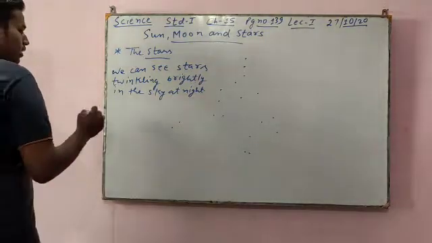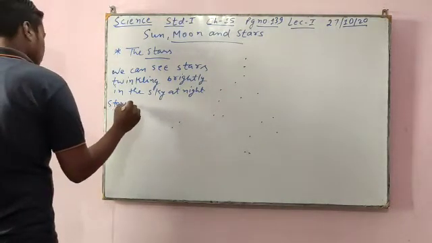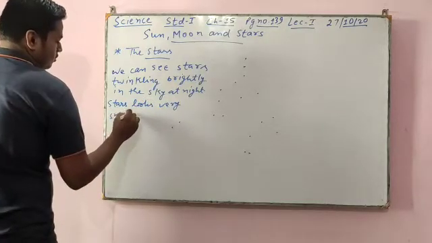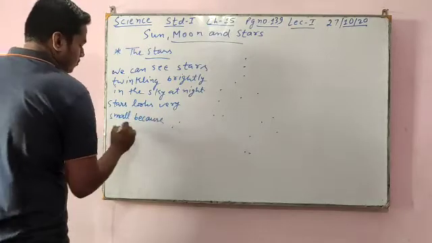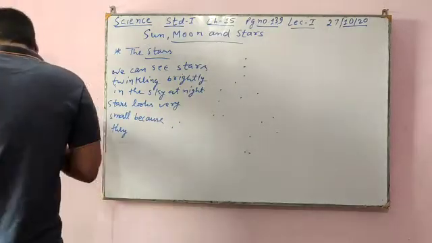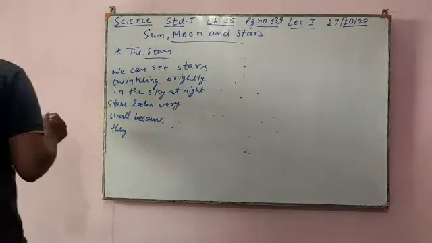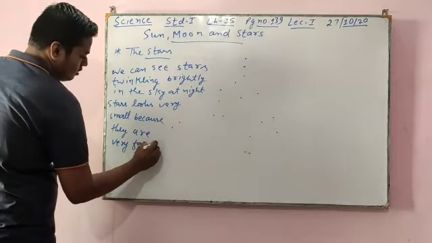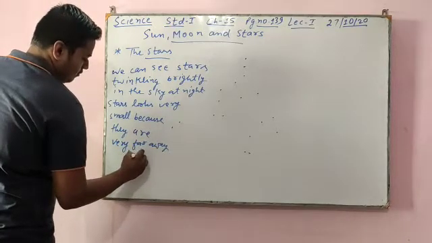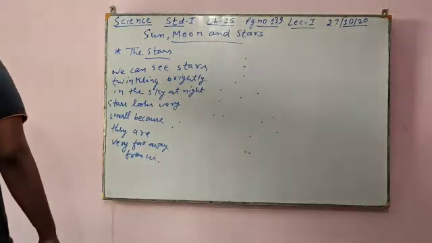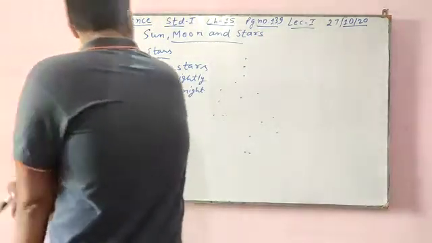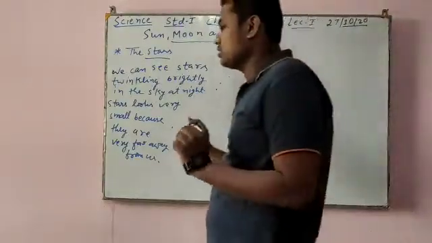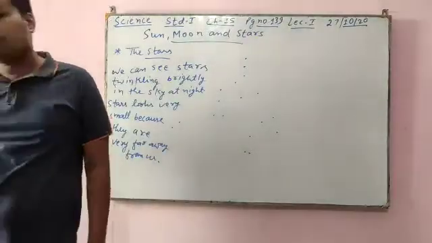Next, a star looks very small because it is very far away from us. Next, when some stars are found in a group, they usually form a shape or pattern.